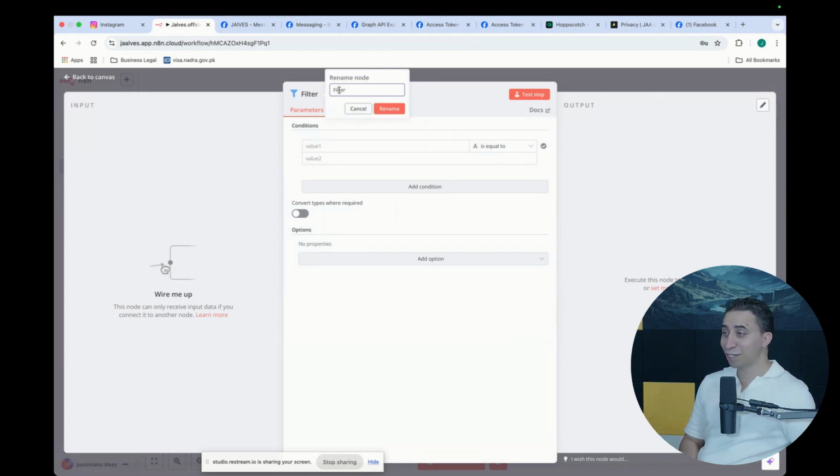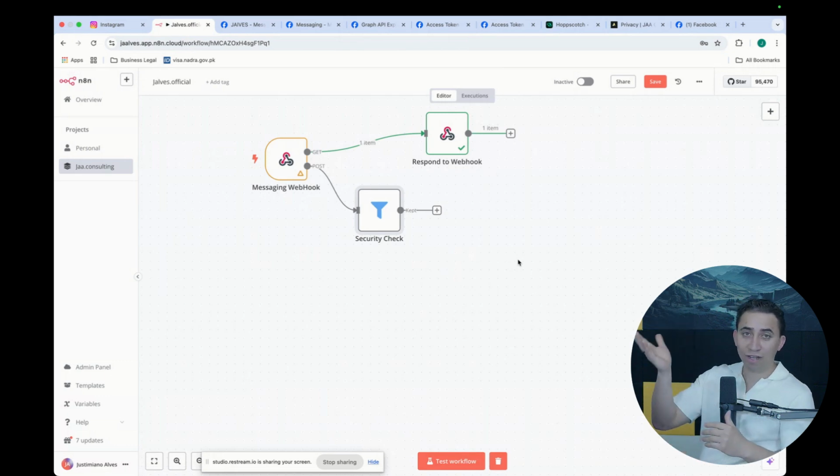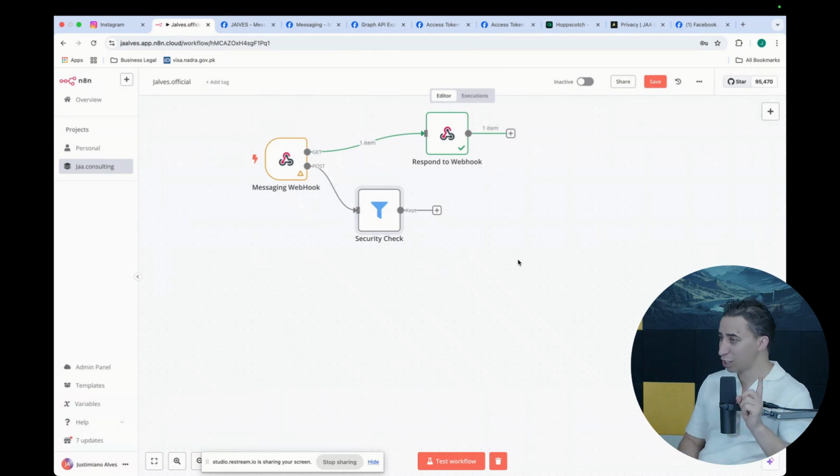This filter I'm gonna call security check, because one thing that I learned about n8n is that we have to start to think about the security check, because this is all paid. It's not free. I think there's a limited number of times that I can run my workflow. If it goes over the limit, I might have to pay more. So I have to make sure that when this thing runs, I really want it to run. Otherwise, I'm not gonna run it. So it's very important.